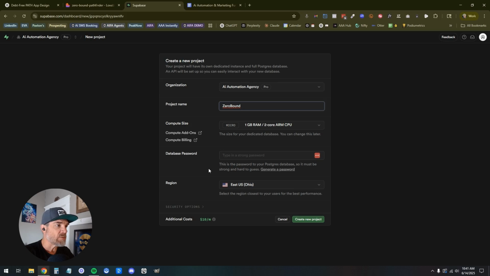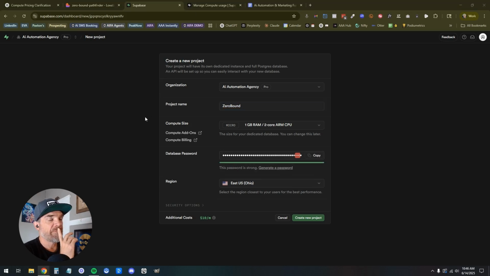Database password. I'm going to stop this. Fun fact. So here's what I'm learning. Lovable gives you unlimited projects. That's fine. However, if you're going to hook into Supabase, Supabase gives you 2 projects for free. After that, you got to pay. And then, so I picked the low plan. You saw that as like 20 a month, 25 a month, I think.